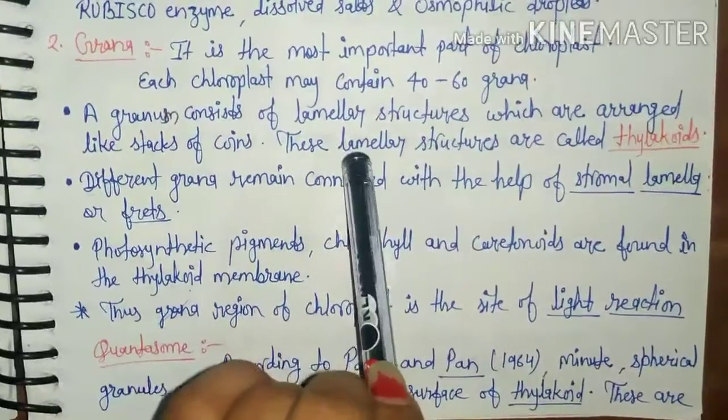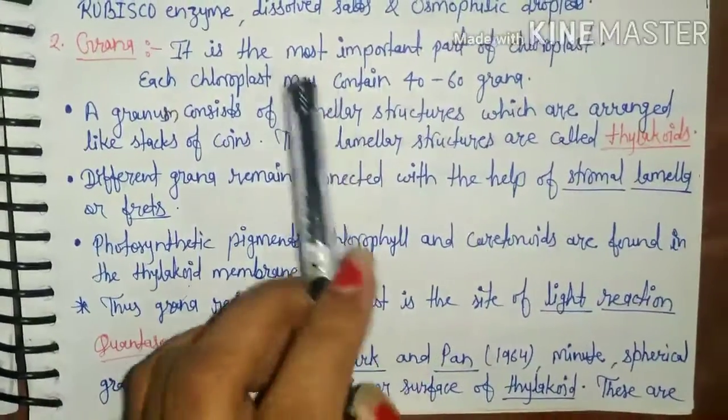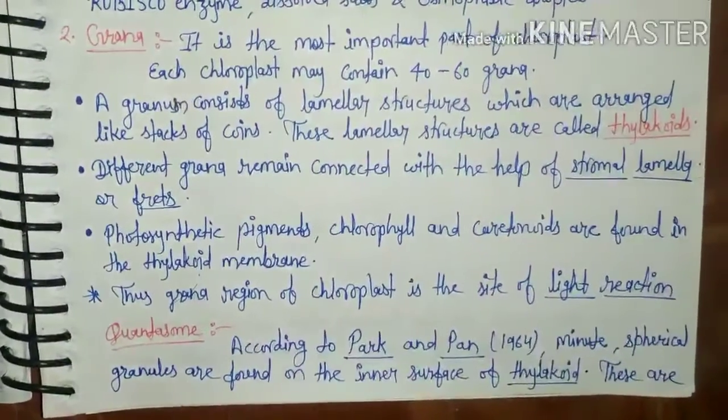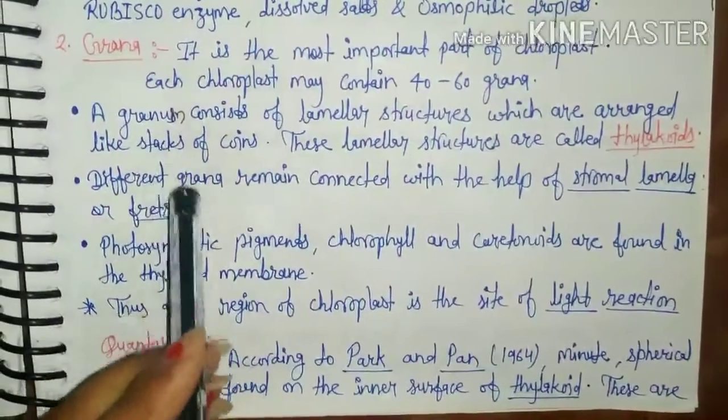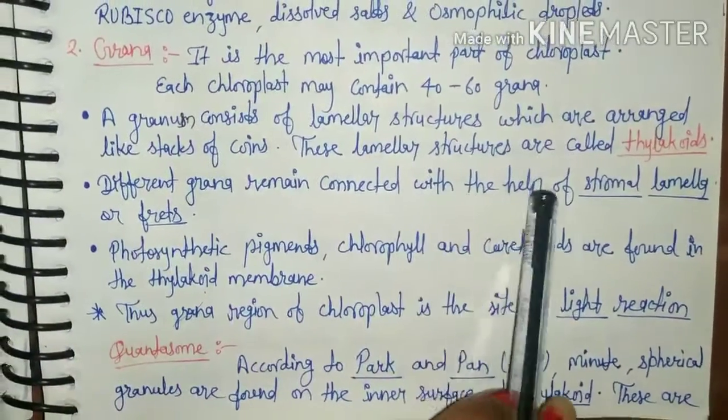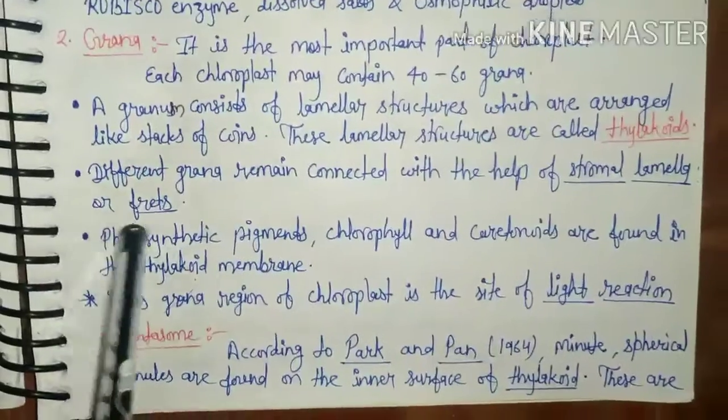So these laminar structures are called thylakoids. Different grana remain connected with the help of stromal lamellae or threads.